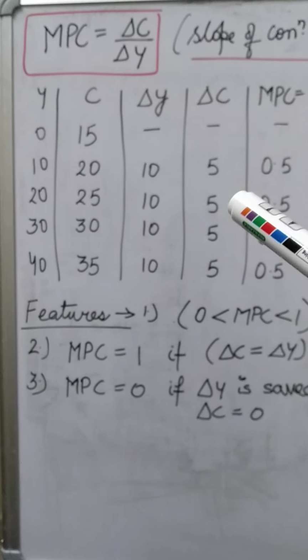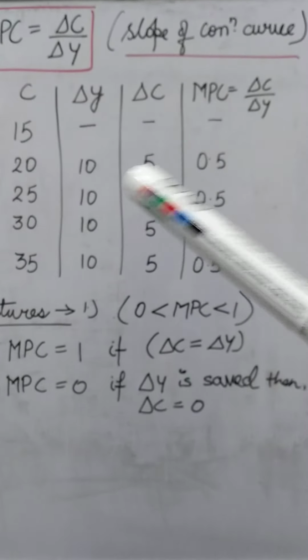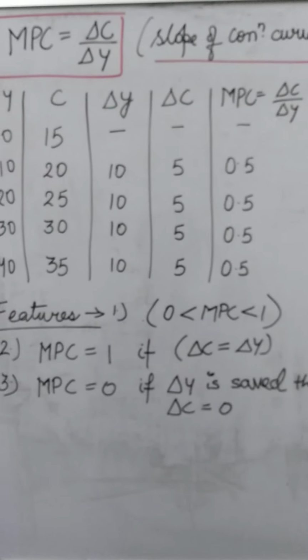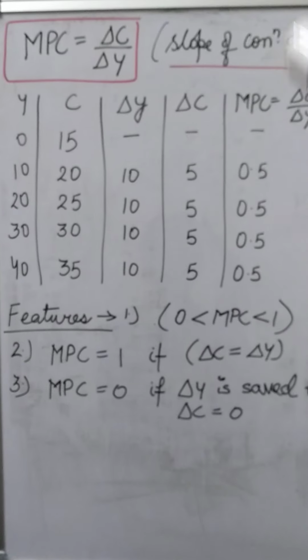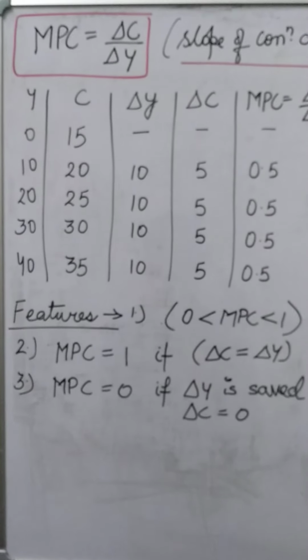So these are changes. Now we will put these values in the formula to calculate MPC. So 5 upon 10, 5 upon 10, 5 upon 10. So your MPC is like this. It's not compulsory that MPC will always remain constant. According to the schedule, we are getting these values.